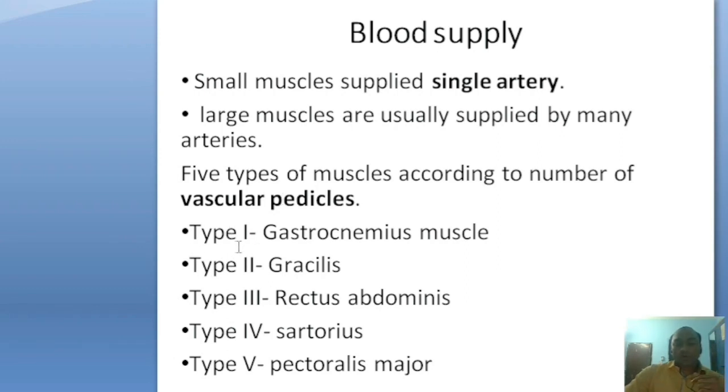In the first type, 1 pedicle is present and multiple pedicles are present. An example is tensor fascia lata and gastrocnemius muscle. In type 2, 1 dominant pedicle is present and minor multiple pedicles are present. Example, gracilis. In type 3, 2 dominant pedicles are present and multiple pedicles are present. Example is rectus abdominis. In type 4, multiple pedicles are present on the muscle. Example is sartorius, front of thigh.